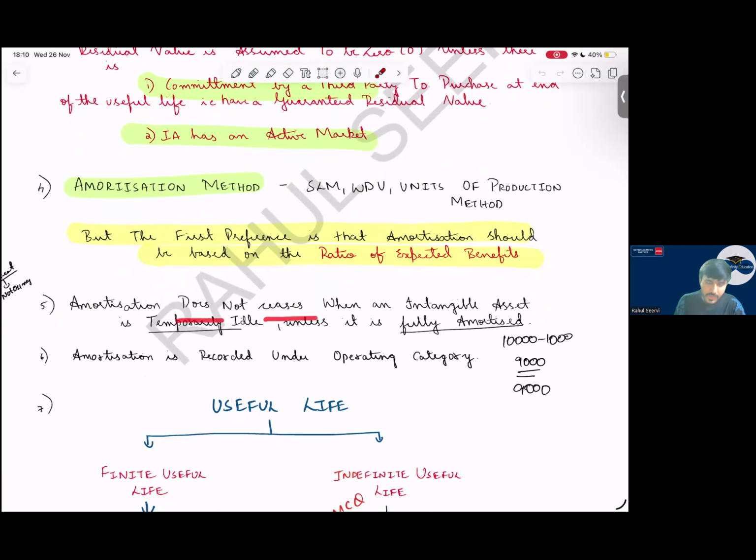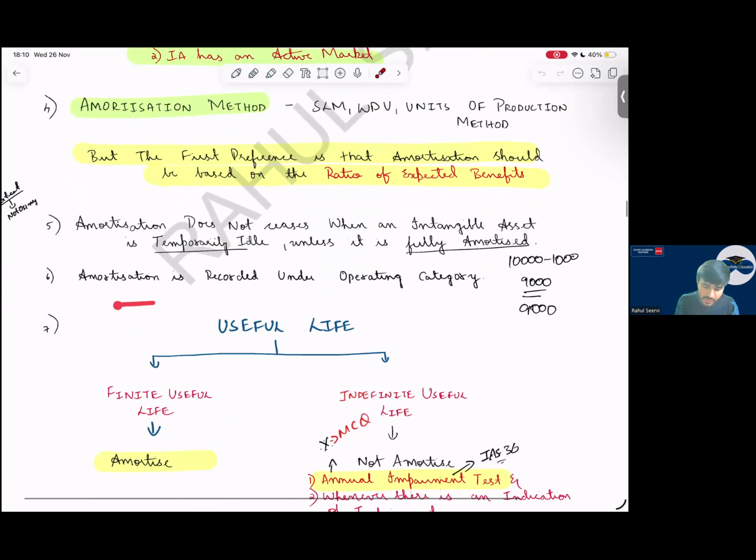Amortization does not cease when an intangible asset is temporarily idle. If an asset is idle, we are not using it. Do we stop amortization on this? No, we will continue to record it. And amortization is recorded under the operating category.